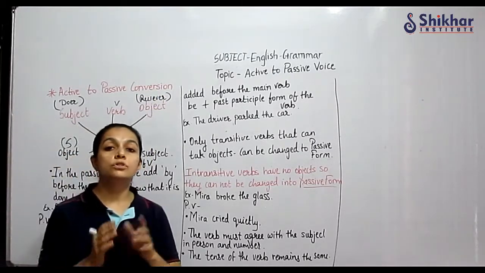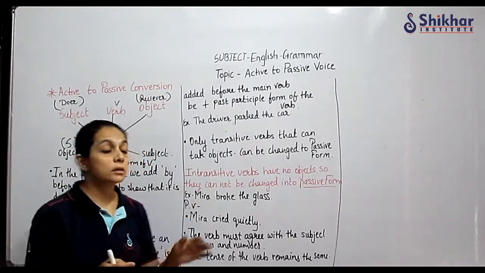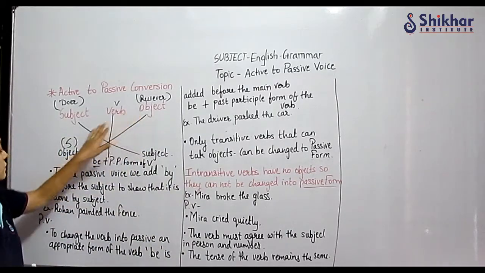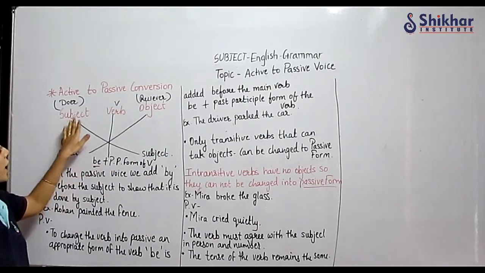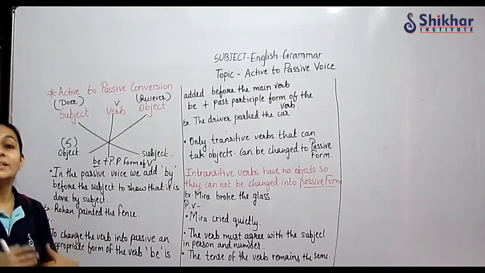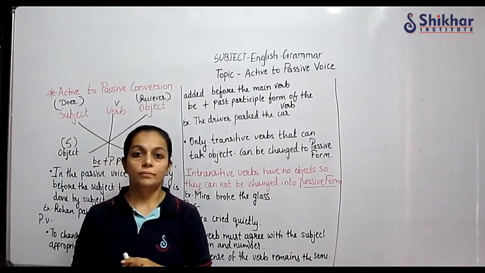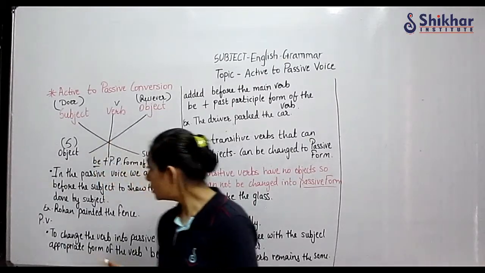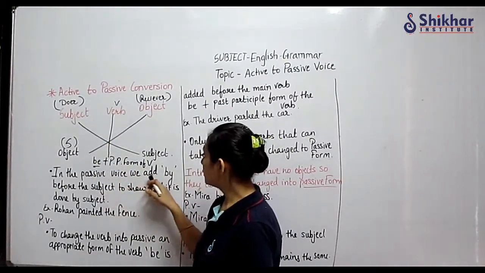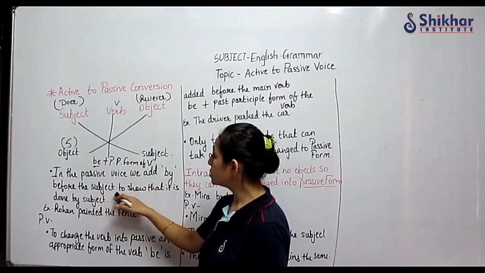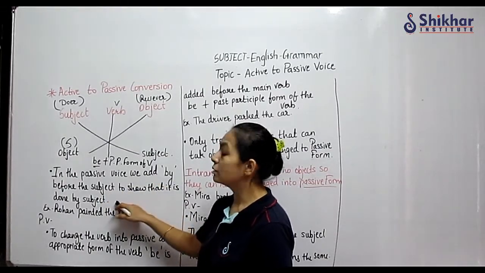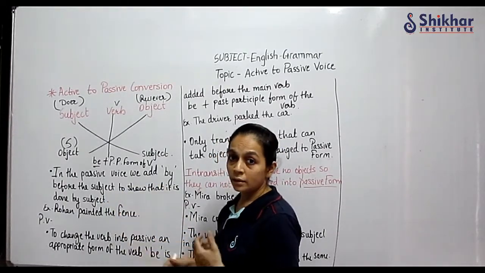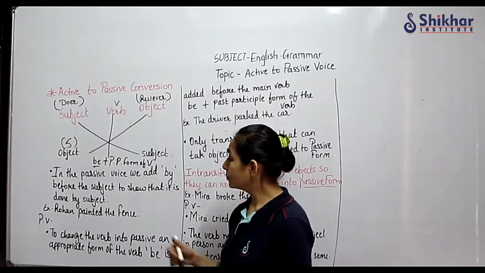But when you change from active to passive voice, the object, the receiver, comes first, and it denotes what is done by the subject. We normally see that by is added. In the passive voice, we add by before the subject to show that it is done by the subject. Through an example we will understand.